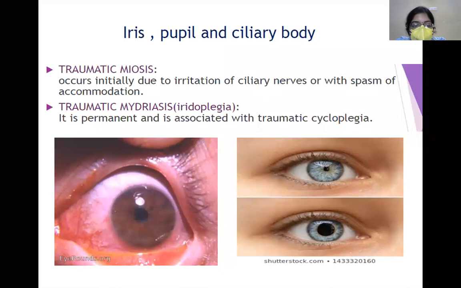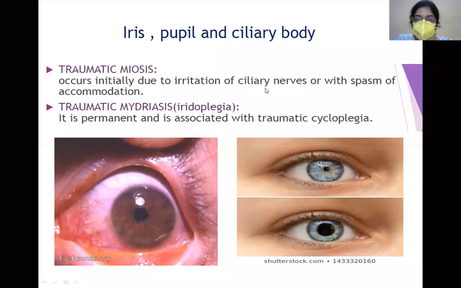Now, what about the iris? In iris, pupil and ciliary body, we'll see what are the changes which can occur in blunt trauma. In blunt trauma, you can see traumatic miosis and mydriasis. What is miosis? Miosis is when the pupil is smaller than the normal size, that is a constricted pupil, and mydriasis is when the pupil is larger than the normal size or a dilated pupil. Now, why does miosis occur?